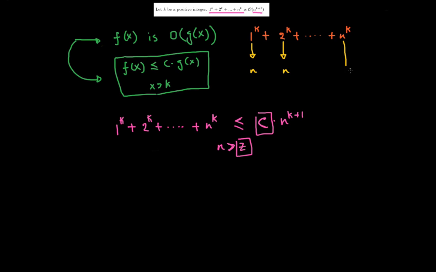And when I see an n, I'm going to leave it as it is. So I'm replacing all these constants, 1, 2, 3, 4, all the bases, with n over here, which means this is n to the power k. If I replace 1 with an n, I replace 2 with an n, so that becomes n as well, plus n to the power k.